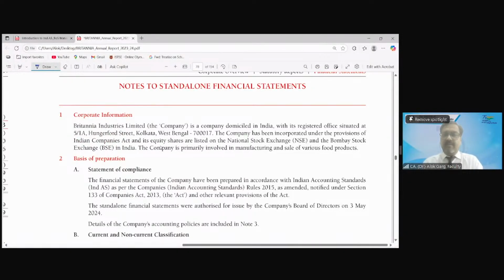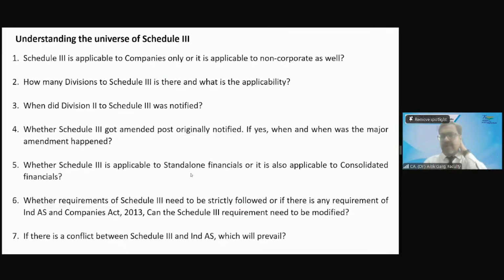Okay. Is that clear? After looking at this annual report, is that clear? Yes, sir. Clear, sir. Okay. Now let's get into the universe of Schedule 3. And largely, I will be covering Division 2 to Schedule 3. So after attending this session, you will be well versed. You will be 100% clear on what are the frameworks and which framework is applicable to which set of entity. Correct? Question number 1 is on the screen.